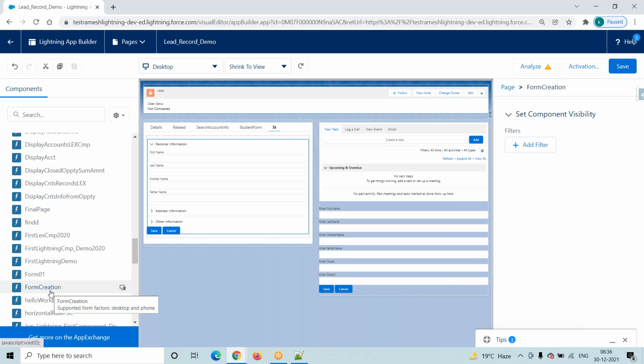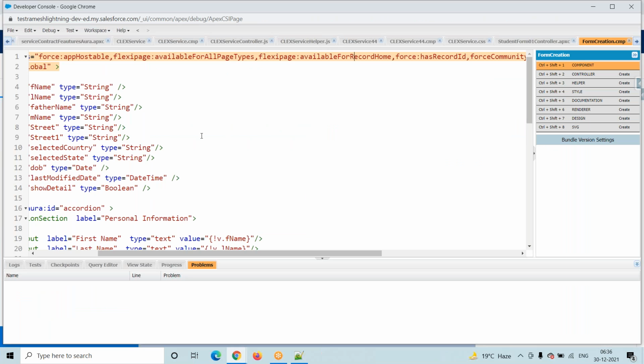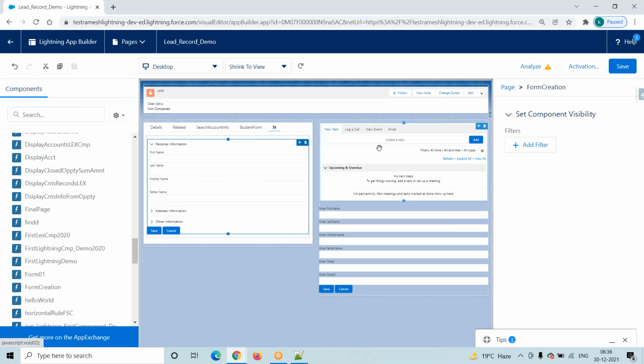Then which interface do we have to implement? For all pages, or the record home interfaces. Suppose I do not implement it, then whenever we try to add it, my Lightning component is not available because we did not implement this interface.